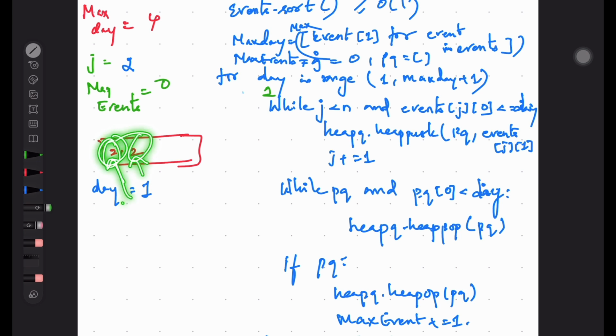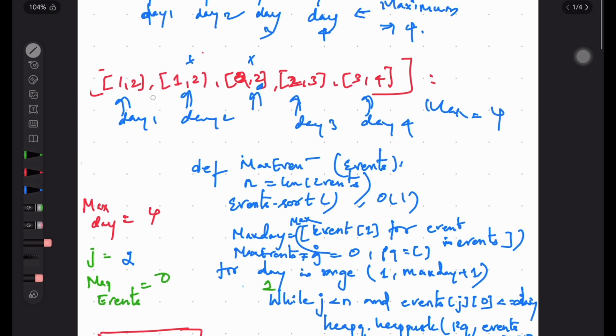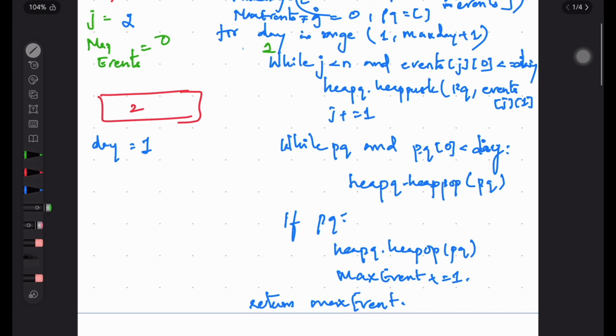Either you can attend it on day 1 or day 2. So that's why, until day 2 comes, we will be keeping it in the queue. Or if you are attending it on day 1 itself, what we are going to do? The first event you are attending on day 1, and you are popping it out. So here, if you also see, we have attended it on day 1. For day 2, we still have 1.